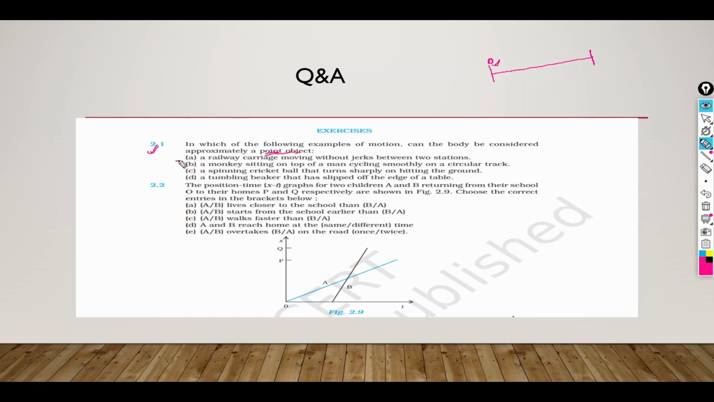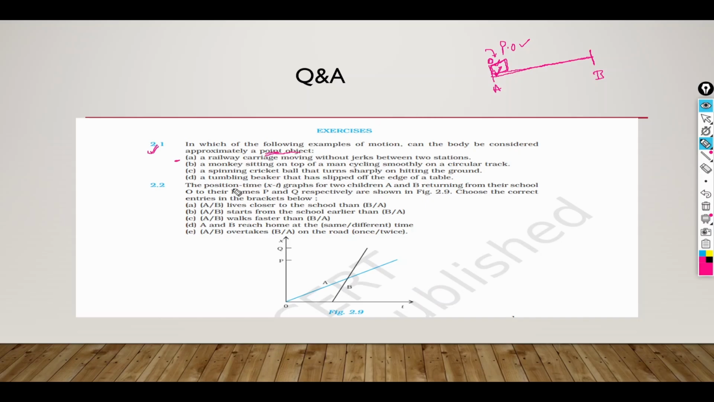Considering the first statement, a railway carriage moving without a jerk between two stations. If this is the situation, this is station A and B. If a railway carriage, this is the size, moves between these two stations, and we compare the distance between the two stations and the size of the train, then it is smaller in comparison. So we consider this a point object. Now moving on to the next example.